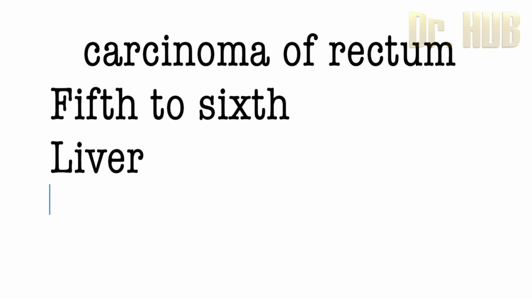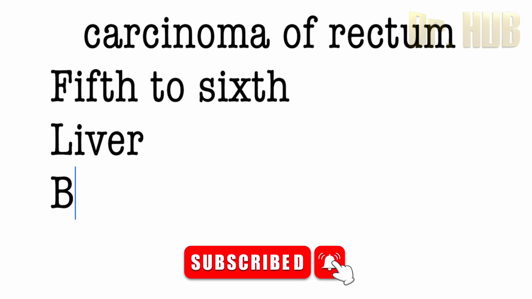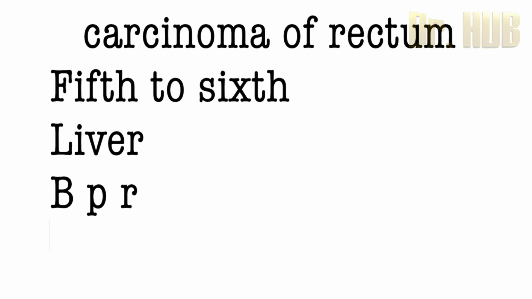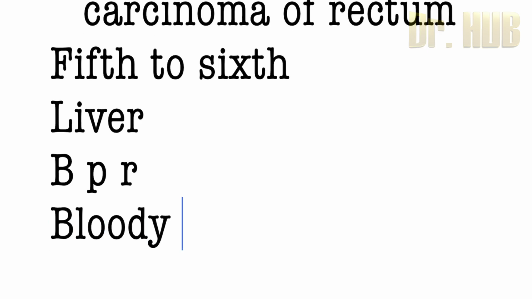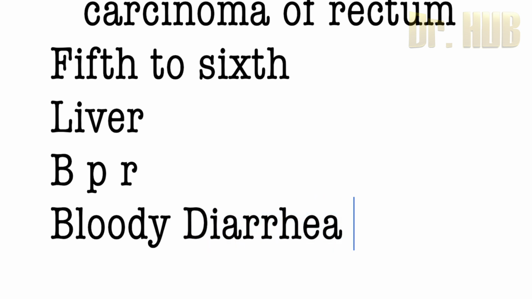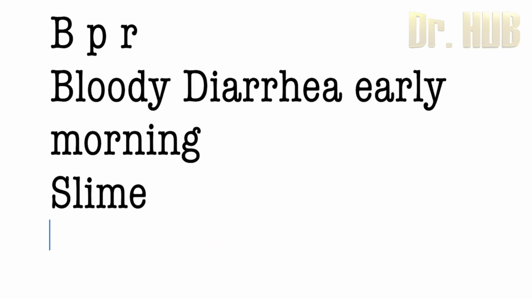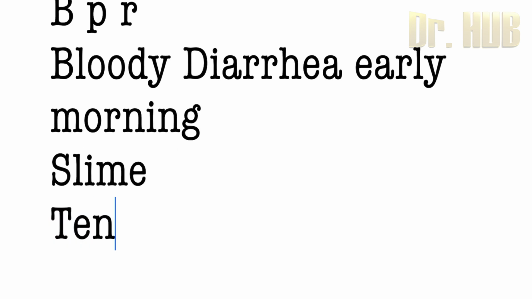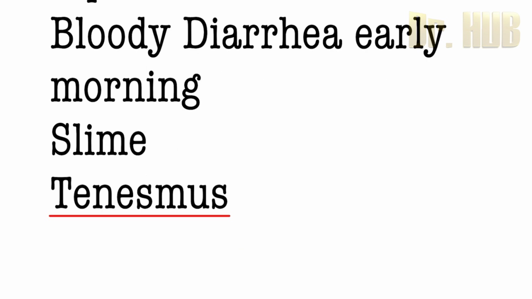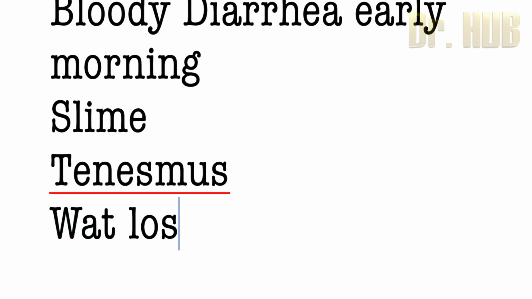Clinical features: there is bleeding per rectum, that is BPR, and this is the most common symptom. Then there is early morning bloody diarrhea. So bloody diarrhea in the early morning. The passage of bloody slime is seen. Spurious diarrhea, that is tenesmus, as well as backache, sciatica, as well as weight loss. So weight loss can be seen.